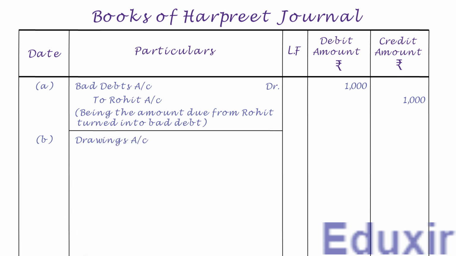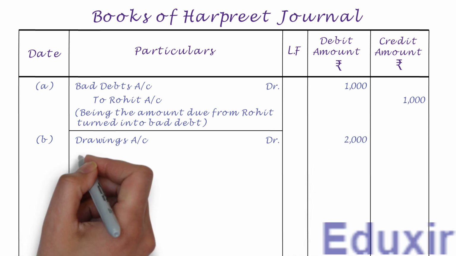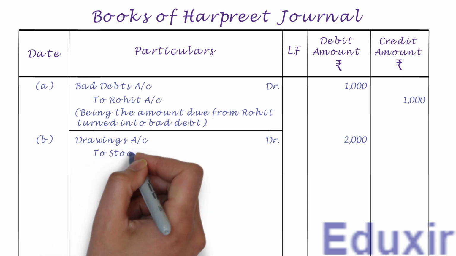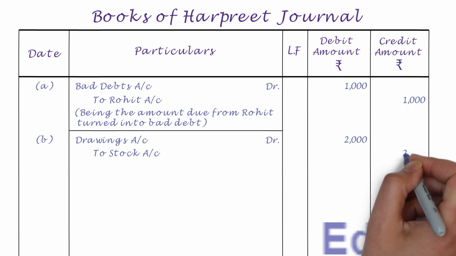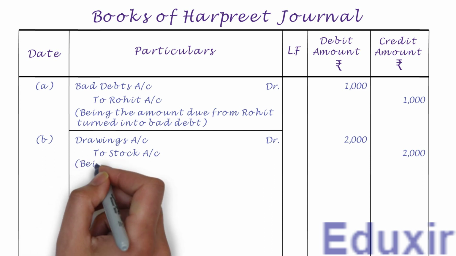Let us then record the text DR to indicate that this is a debit entry. Let us also record the debit amount of 2000 rupees into the debit amount column. Leaving a margin, let us record the stock account as the credit entry. Let us also record the credit amount of 2000 rupees into the credit amount column. Let us then record the narration or description of this transaction, that is, being goods drawn by the proprietor.